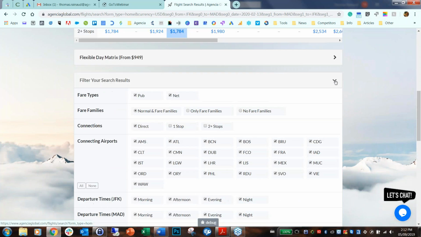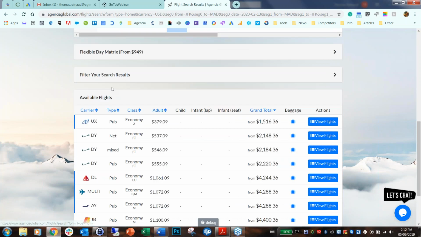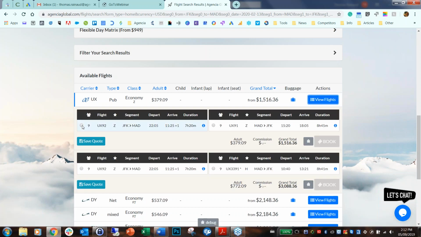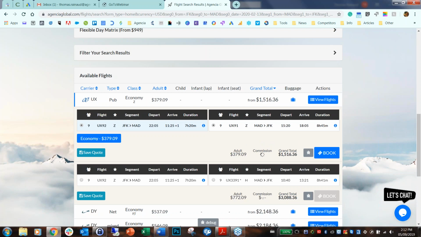So now that we saw that, let's say we can just view flight to see the options that we have. If I show you this, as you can see here, all the information is there. Currently you have the seats remaining, the flight number, obviously, the RBD, the segment, here it's only one because it's a direct flight, the departure time, the arrival time, the flight duration, and here, the little blue eye, if I click on here, it shows the fare rule.